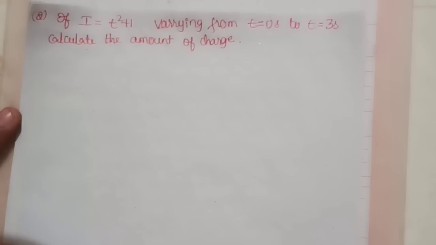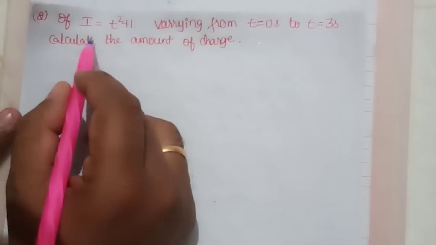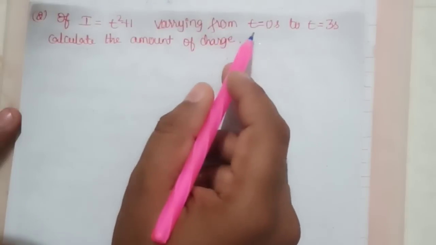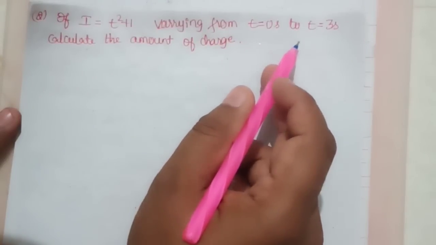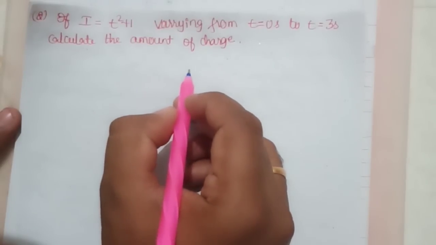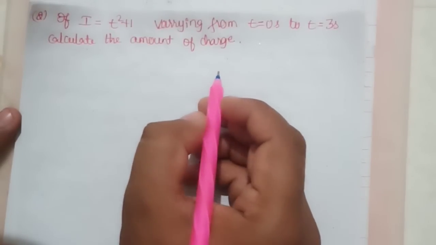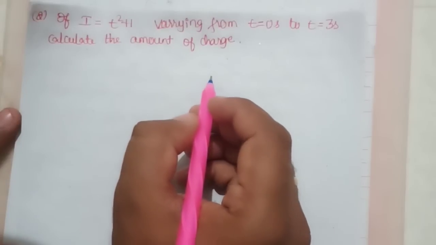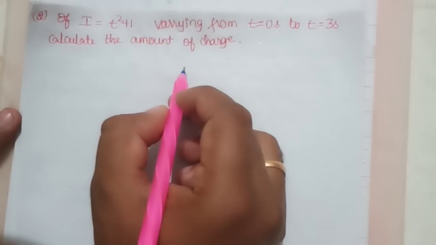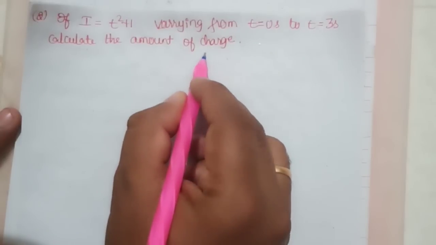So we will now solve one more problem. If I is equal to t square plus 1, varying from t equal to 0 seconds to t equal to 3 seconds, calculate the amount of charge. In the previous problem, they had given Q and we solved for I. Here they have given I, we need to solve for Q.